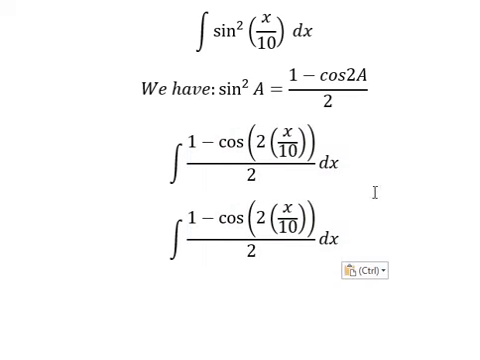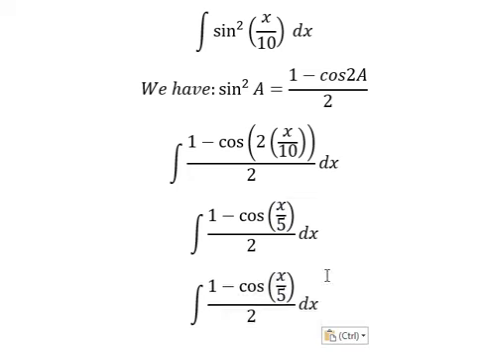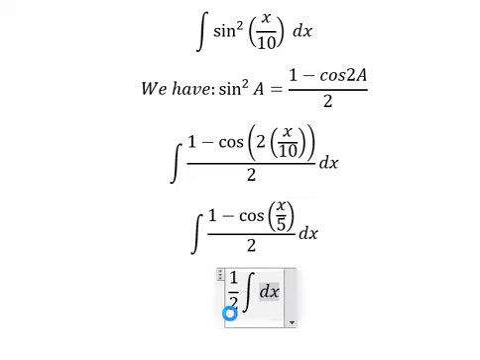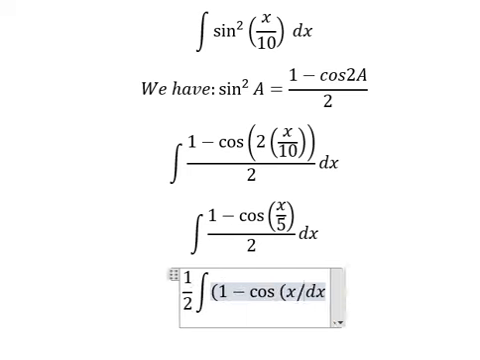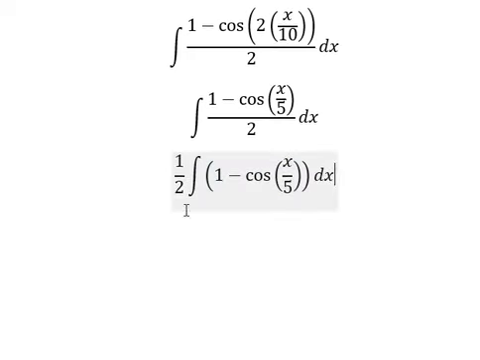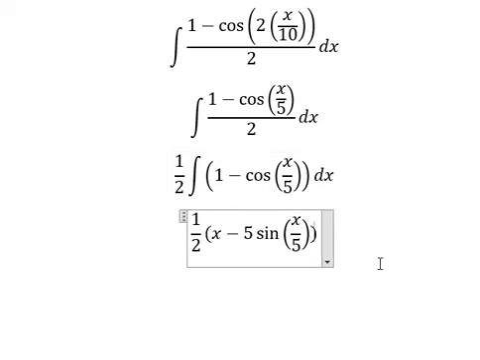So this one we simplify and we have s over number 5. Now we put number 2 go outside. Now the integration of number 1, that is about s. The integration of cosine of s over number 5, we have number 5 sine of s over number 5, and